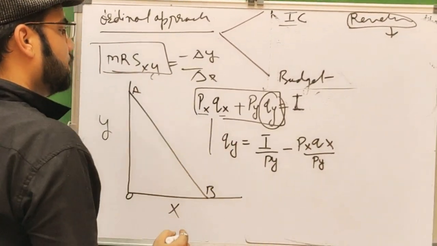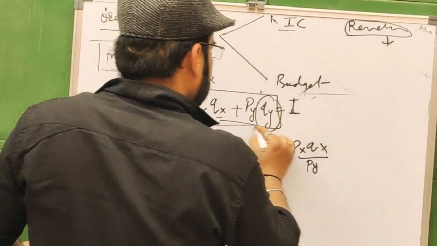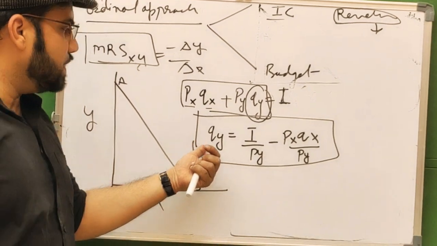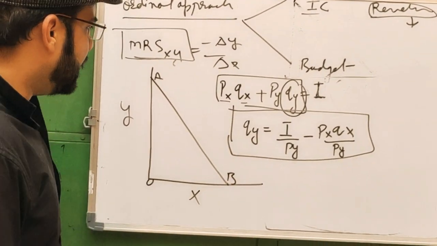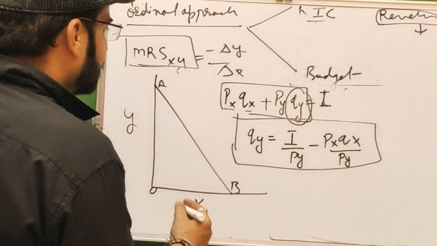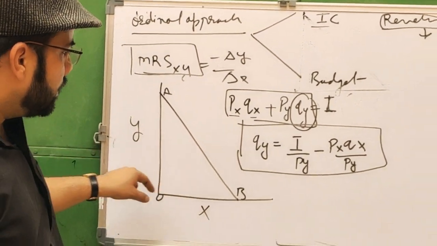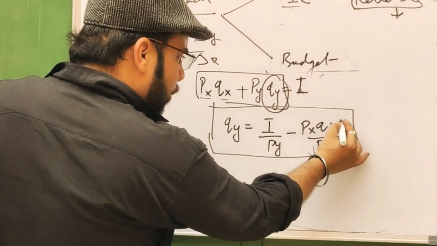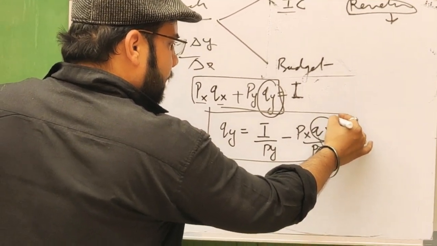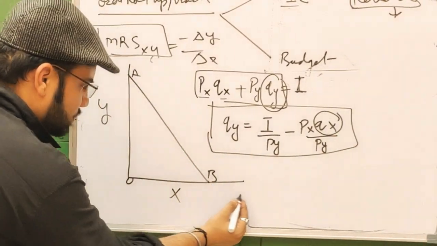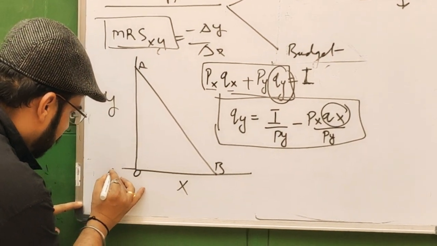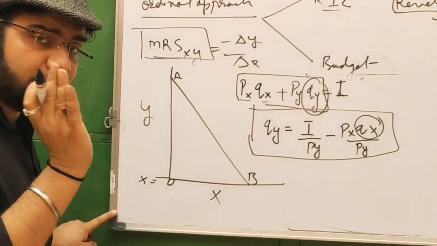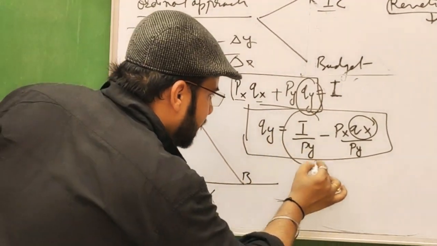This is the equation which shows that the consumer will be in equilibrium if the quantity of X is 0. If the quantity of X equals 0, then the maximum quantity of Y will be equal to I by Py.